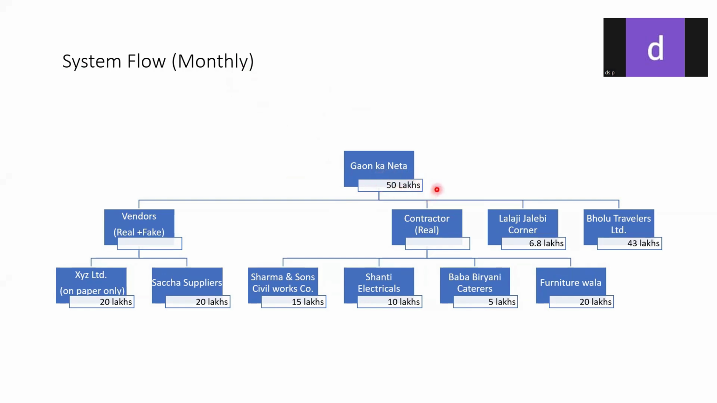So basically what they do is they split it up into multiple accounts. They split it across the time duration. Let's say he has 6 crores, he will not convert it in one day. Every month, even if we do 50 lakhs, 50 lakhs, we can easily convert that black to white. Then this is passed down below to the contractors, to Lalaji Jalebi Wala, Bolu Travelers, etc. The names are fictional. Again, from there are various contractors. There is a civil works contractor, there is electricals, there is Baba Biryani Wala, furniture wala, etc.